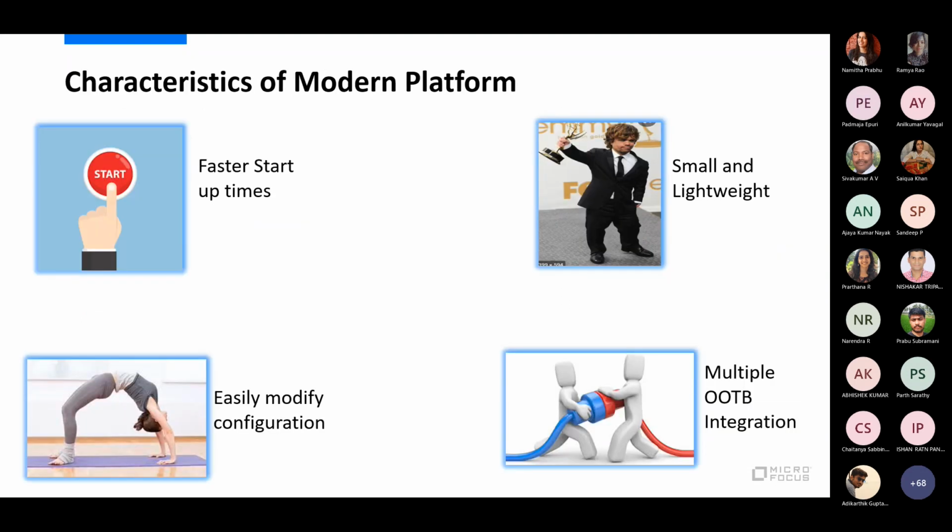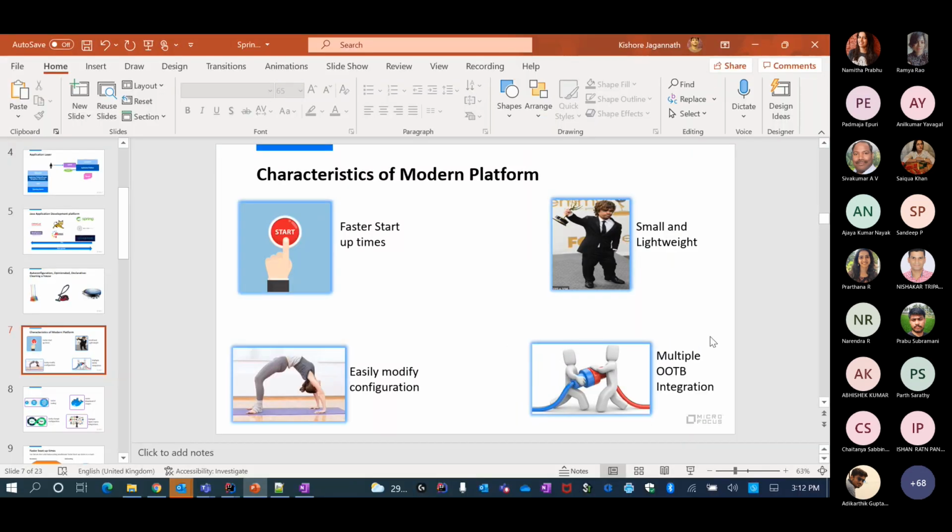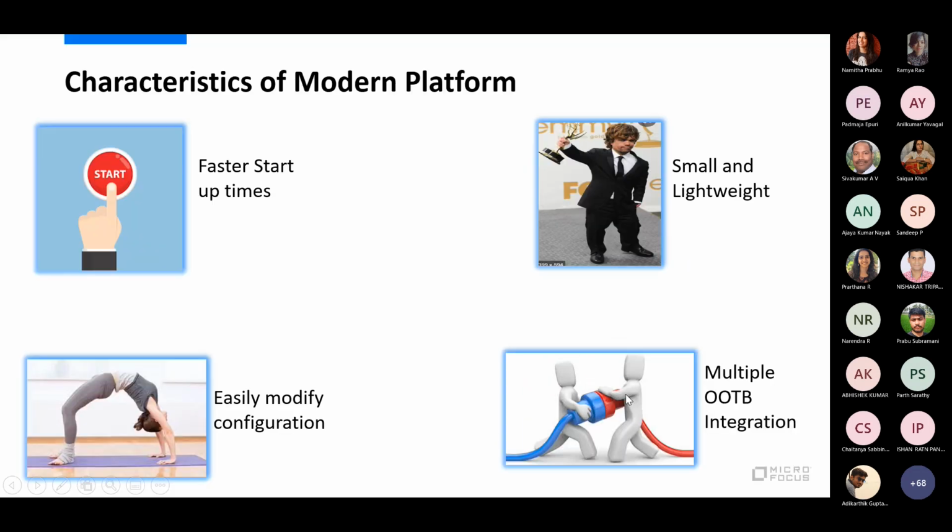So what is a characteristic of a modern platform? Let me take a time check here. Okay, great. So let's look into what the characteristics of a modern platform are.